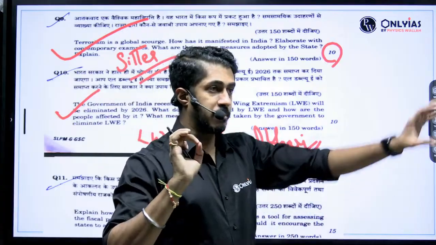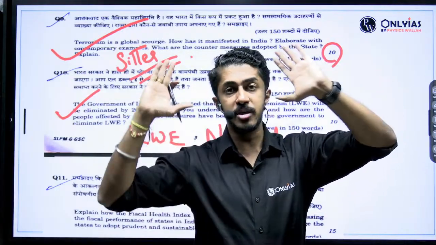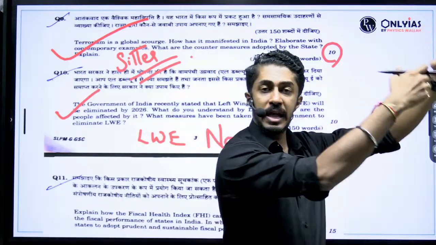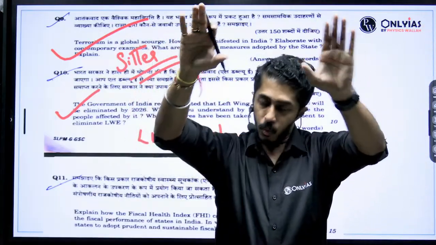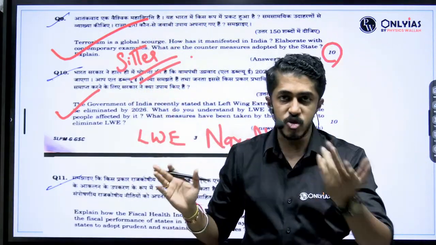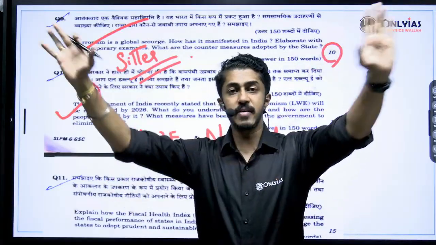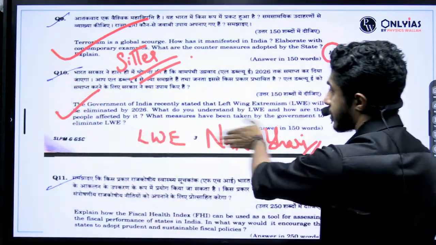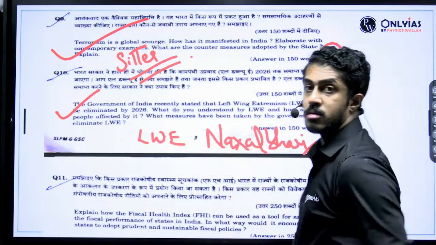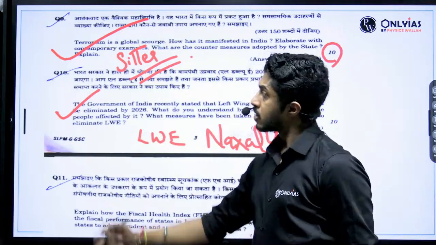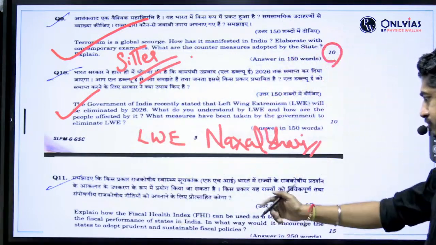Straight away from where? From the horse's mouth. I took it straight away from the Ministry of Home Affairs, not from any random website. What is MHA? MHA is Ministry of Home Affairs. Straight away took the data from there. Write it. End of the story. So 2 questions down.